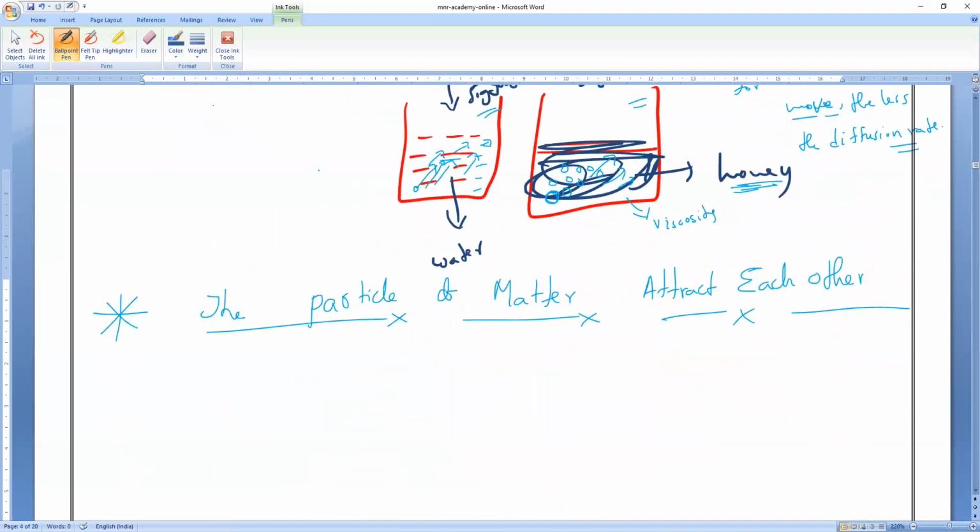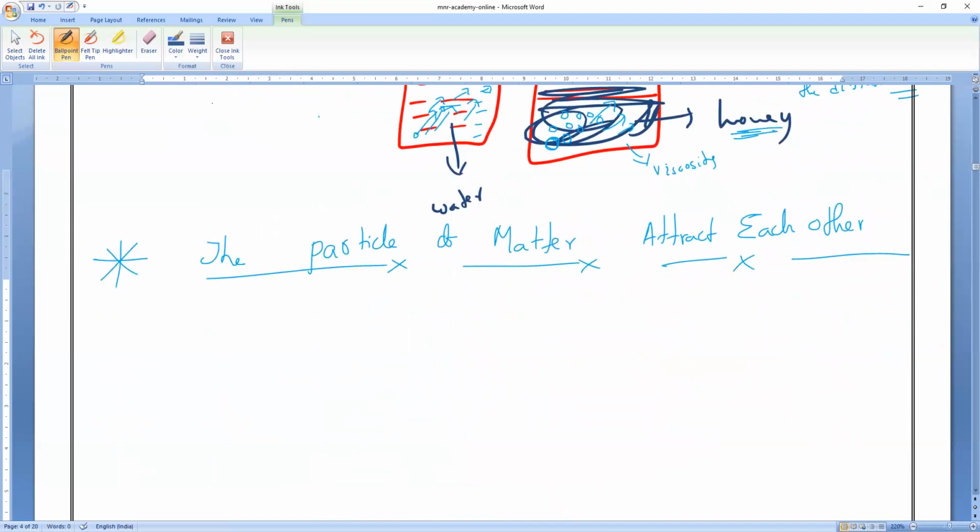So next one. The next concept is that particles of matter attract each other. Let us first listen, everybody. Once you understand the concept, then we can write it very easily. You might see that in our daily life, we come across so many substances. For example, wherever you are traveling, you see many stones, big stones, small stones and all.